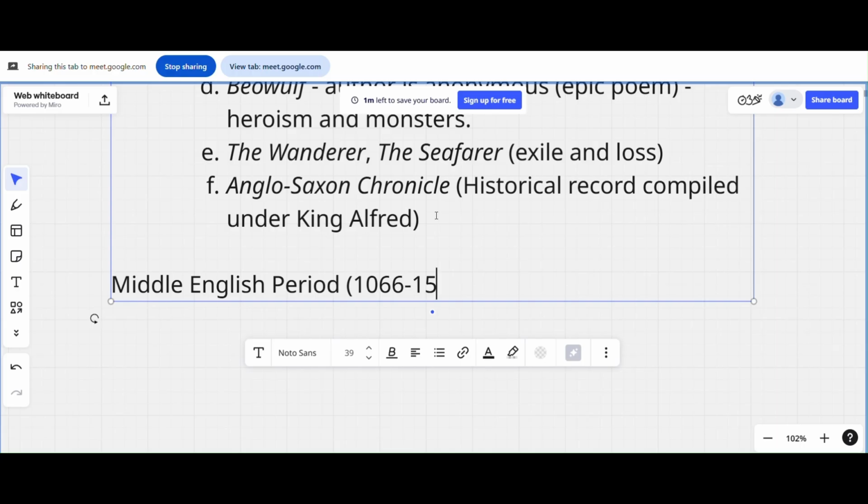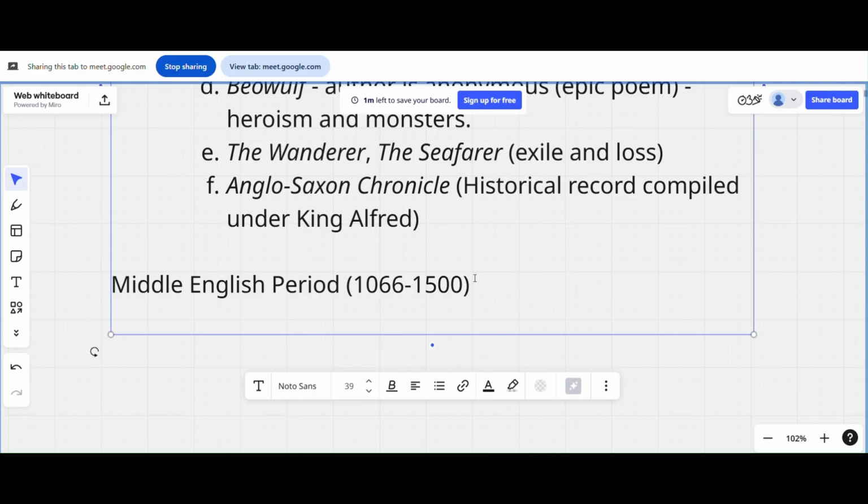Just memorize this era, it's so important. The Norman conquest happened in 1066. Just remember, Norman conquest of 1066. After this, it's considered the Middle English period. So just remember 1066 to 1500 AD.